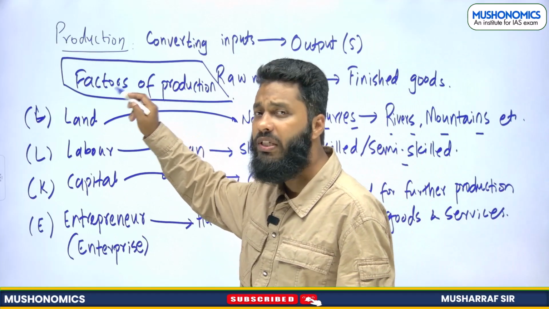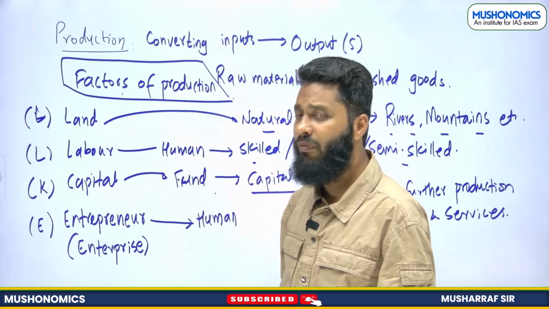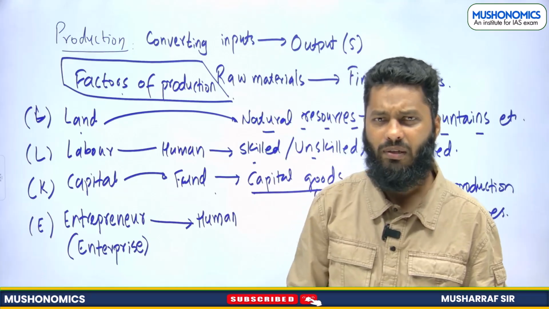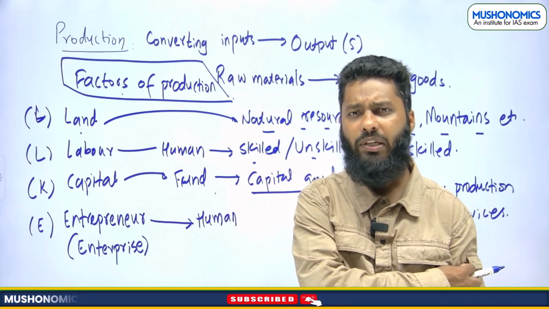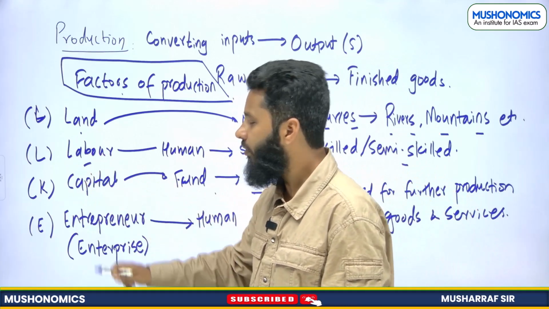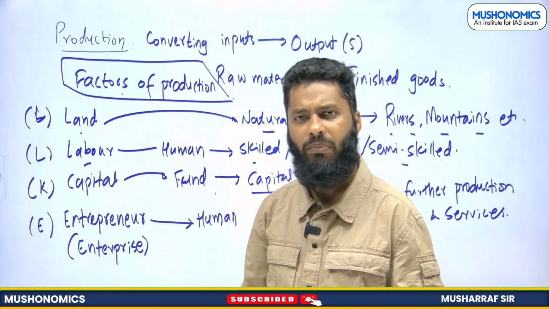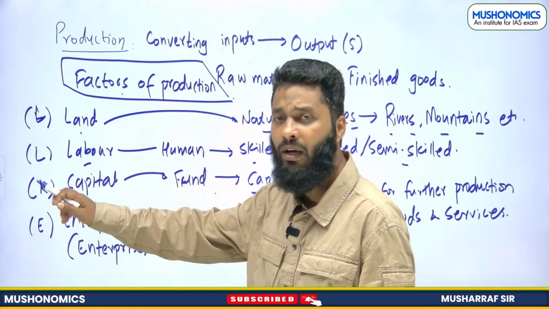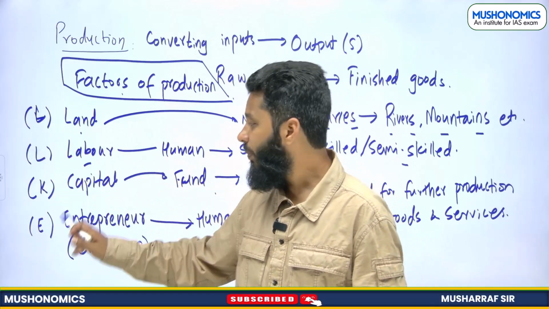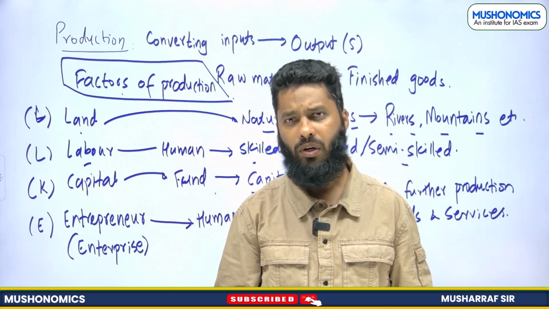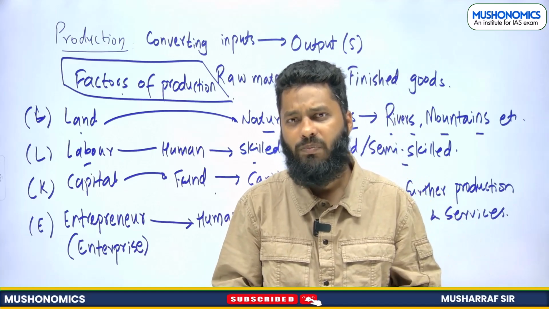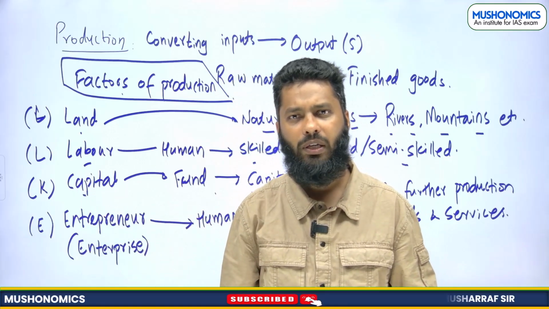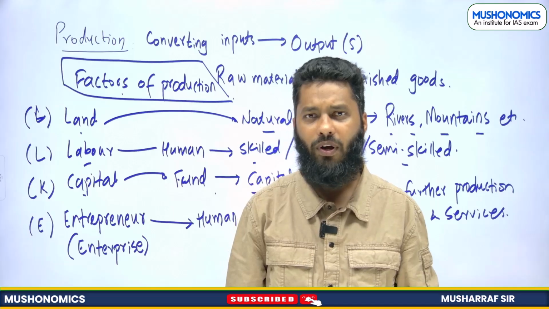And who owns these factors of production? Households own these factors of production. For example, land will be owned by some person or some family, right? Labor will be provided by an individual or a family. So again, labor is also owned by household. Who will provide capital? Either a person or a family. The people who have surplus money will be providing capital, right? So again, household is the owner of factors of production.